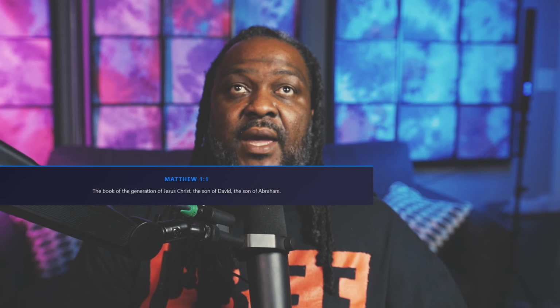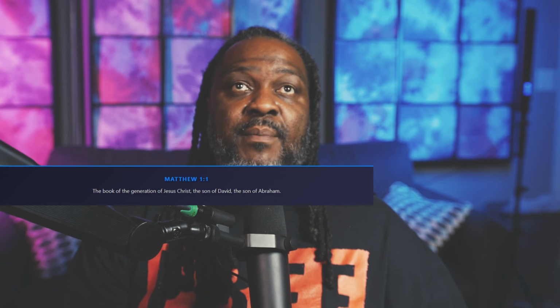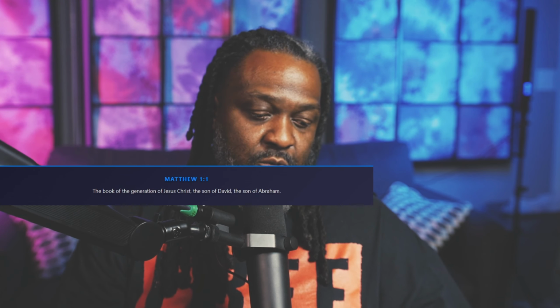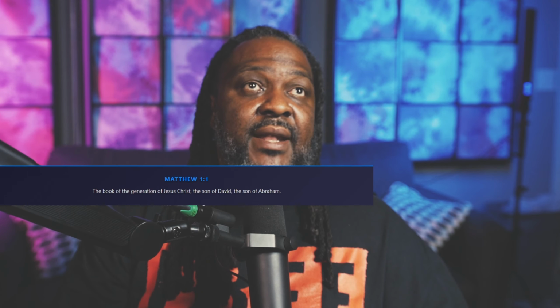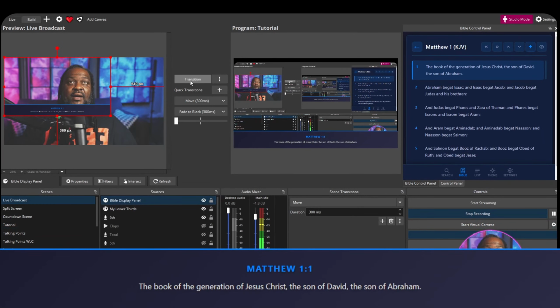Now I'm going to pick a book. I'm going to pick Matthew, and when you type the book in, I'm going to hit submit, and then I can actually pick okay, there we go. It pops right up. I'm actually going to click on control panel and hit control F. What that does is that brings it to the front of the screen.